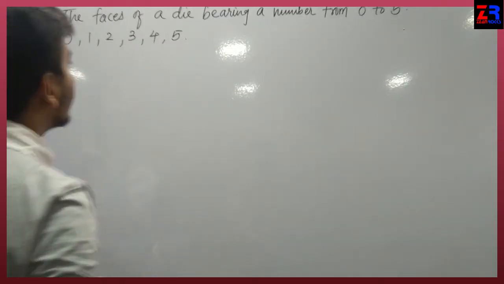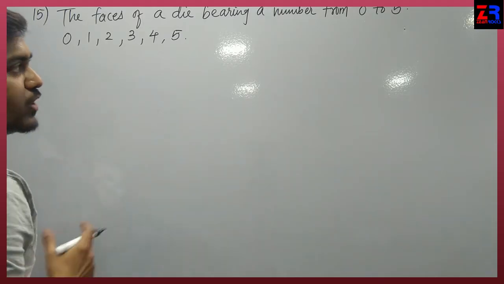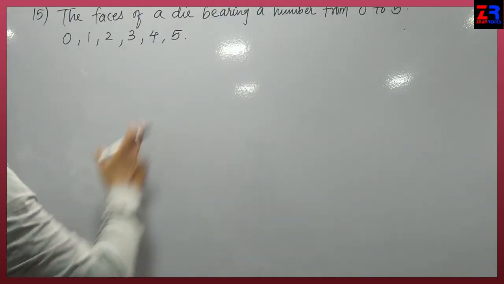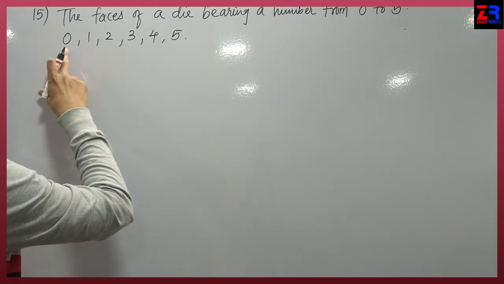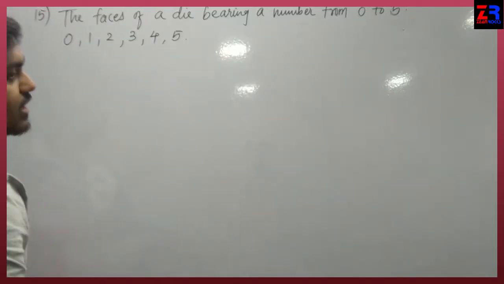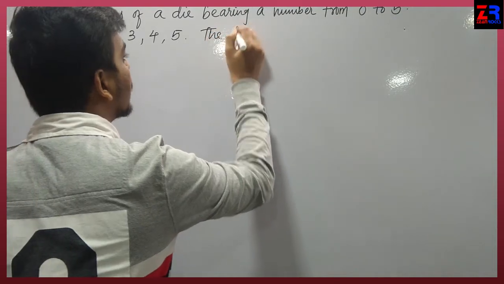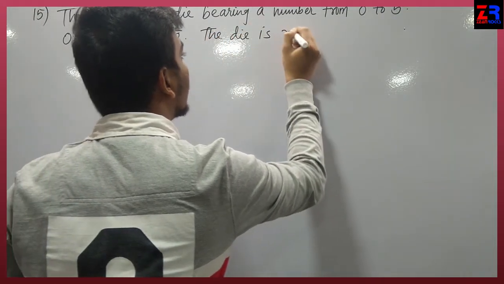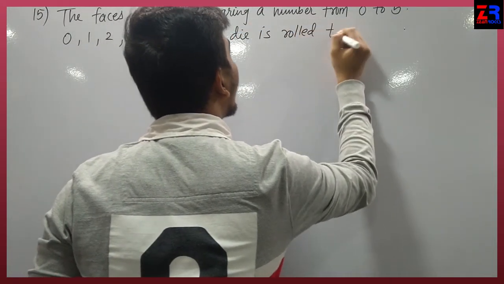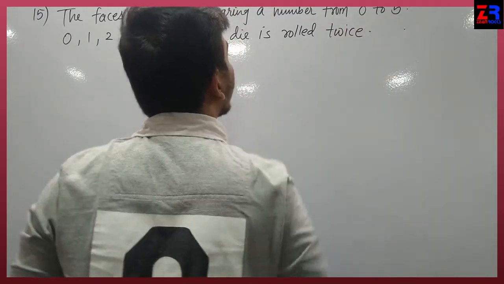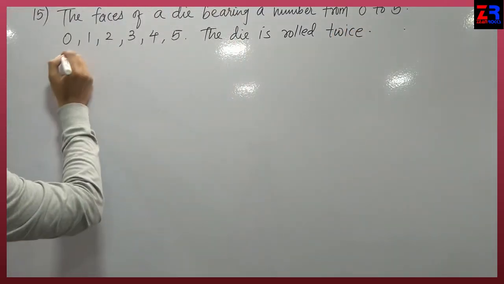Generally on a die there are numbers from 1 to 6, 1, 2, 3, 4, 5, 6. But here the question is different. Now the numbers are 0, 1, 2, 3, 4 and 5. Now the die is rolled twice.